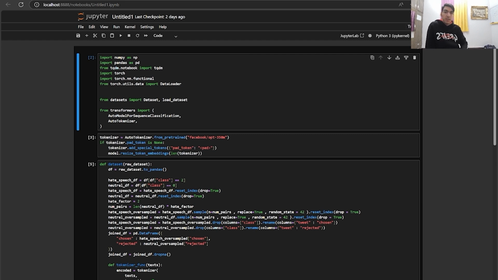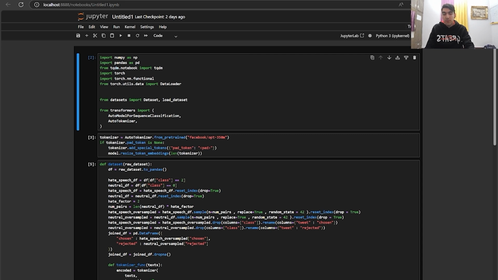So this first one is a pre-built class model for classification tasks, and the tokenizer is responsible for converting the raw text into token IDs. And this is critical because transformer library models cannot process raw text directly. So they require text to be represented as a sequence of numerical tokens.